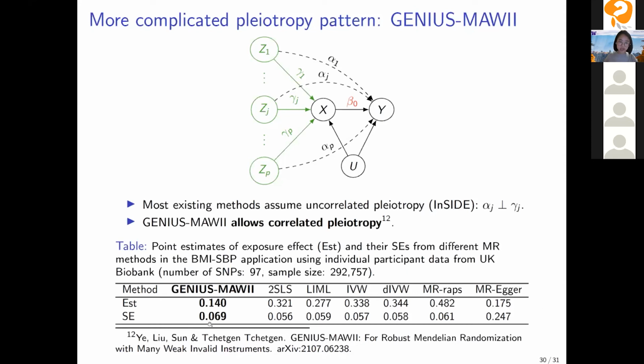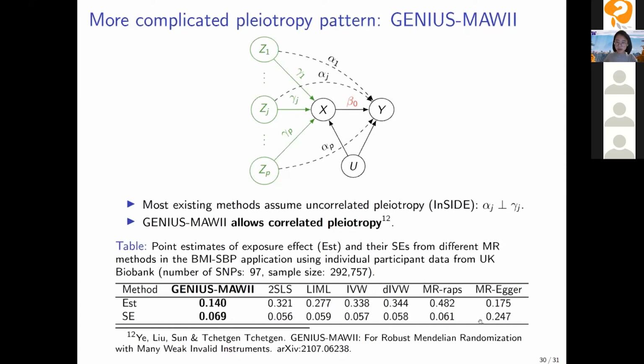And from this real data analysis, we investigate the effect of BMI on blood pressure. And we see that the GENIUS-MAWII estimator has a point estimate that's close to 0.14, and the standard error looks like this. So compared with all the other estimators that are based on balanced horizontal pleiotropy, we see their estimates are larger compared to GENIUS-MAWII, probably because they fail to account for non-zero direct effect of the SNPs.